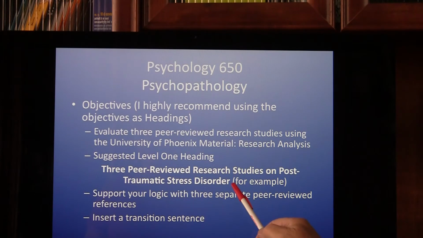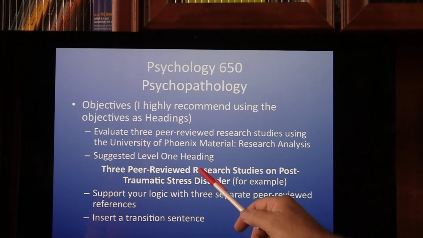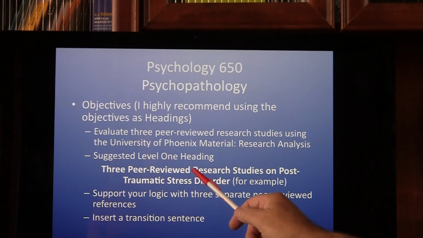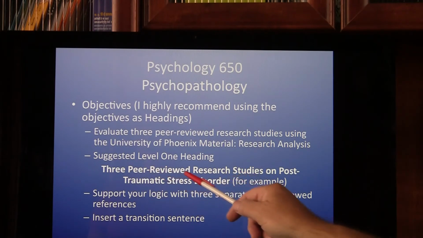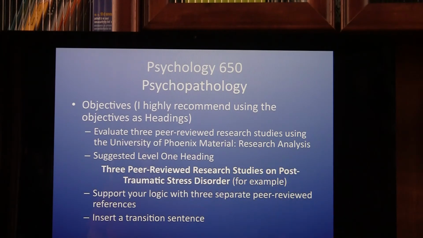And again, don't include, for example, in your title. And remember, as a review, the level 1 title is centered on the page, double-spaced, in bold, a combination of upper and lowercase letters, and there is no period. And again, as always, when you go from one objective to the next, support your logic with a transition sentence. In addition, because we're looking at 3 individual studies relative to the disorder that you're looking at, you're going to need to support your logic with 3 separate peer-reviewed references.